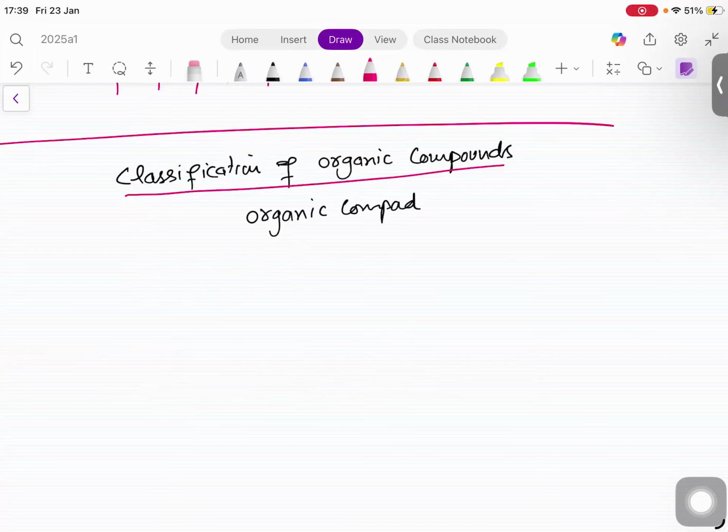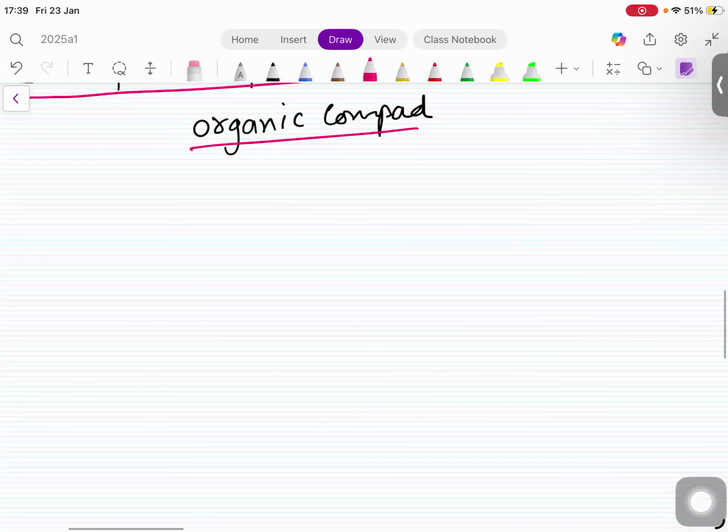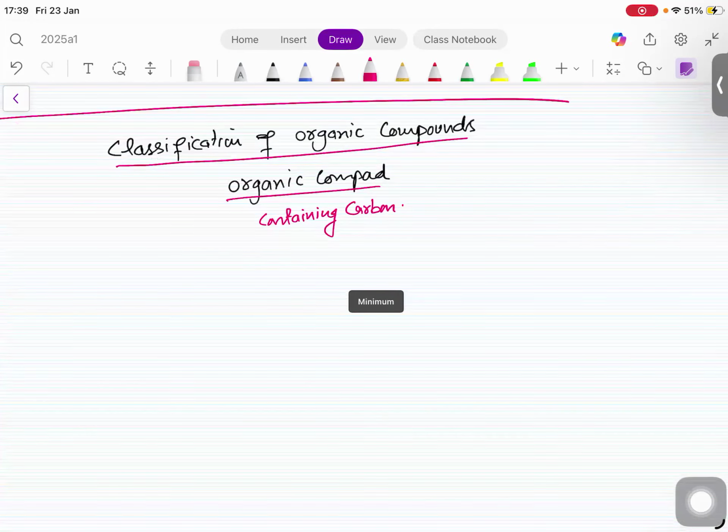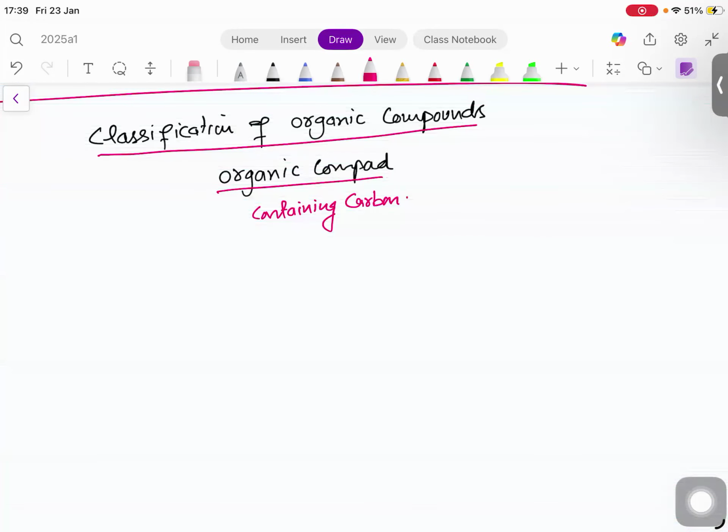What is the definition? Containing what? Carbon. Okay. And now it is divided into two main parts. The organic compounds divided into two main.